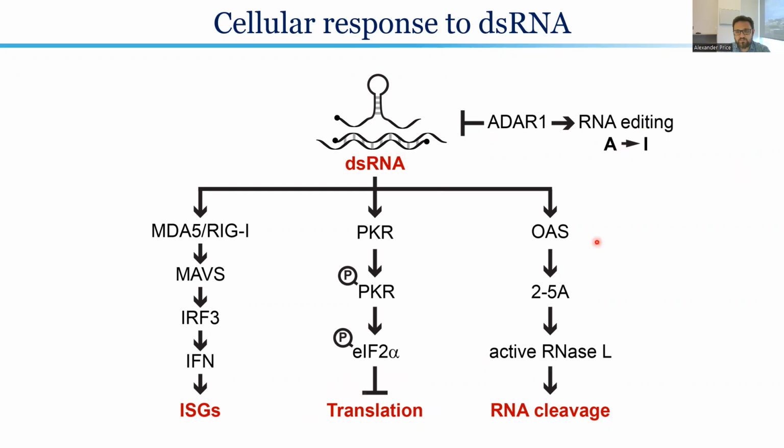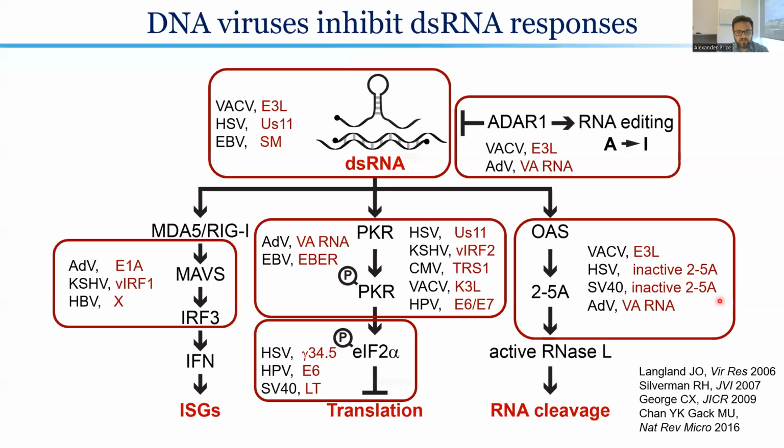Third, there is a pathway called oligoadenylate synthetases coupled with RNase L. This OAS RNase L pathway, upon sensing double-stranded RNA, forms the secondary molecule 2'5' oligo A that activates a latent RNase inside the cells, cleaving both viral and cellular RNAs, leading to apoptosis and ultimately cell death to block viral infection. Now, DNA viruses have been long characterized to be in an evolutionary arms race with basically all of